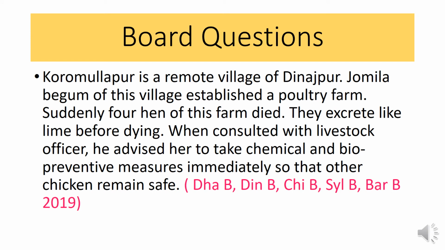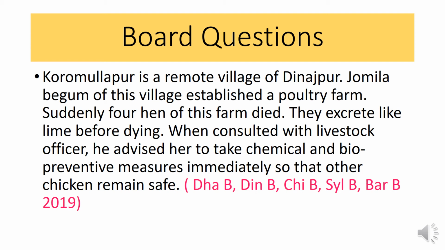Here is another board question. The stem is: Koromullapur is a remote village of Dinajpur. Jamila Begum of this village established a poultry farm. Suddenly, 4 hens of this farm died. They excrete like lime before dying. When consulted with a livestock officer, he advised her to take chemical and biopreventive measures immediately so that other chickens remain